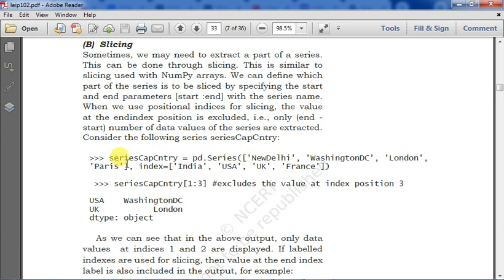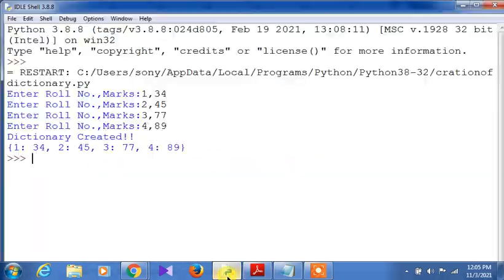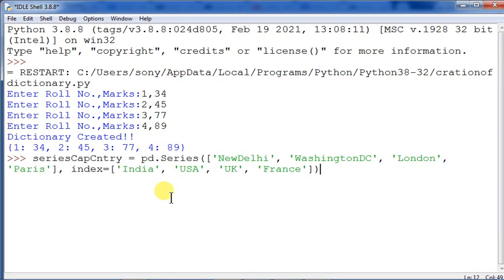So let us see its practical execution so you can understand it better. Only the theory explanation is not sufficient some of the time. That's why the practical implementation is also required. So the dictionary, I mean the series, has been created out here: series cap country. Now the slicing is to be done over here.